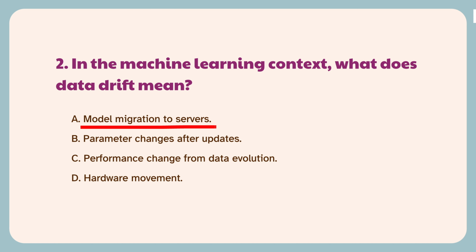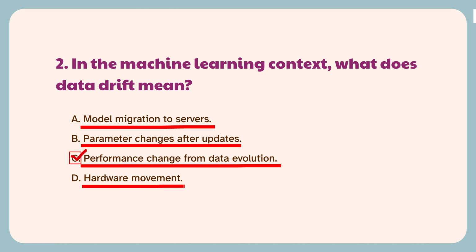Incorrect. Data drift is unrelated to model migration. It refers to changes in data characteristics rather than where a model is hosted. Incorrect. Parameter changes are not the same as data drift, which refers to shifts in the data distribution, not modifications to model parameters. Correct. Data drift occurs when the distribution of data changes over time, leading to a decline in model performance. Incorrect. Hardware movement does not relate to data drift, which specifically refers to changes in data characteristics.